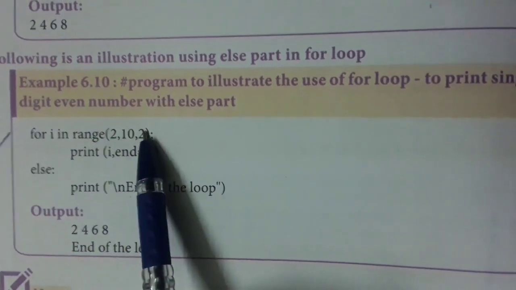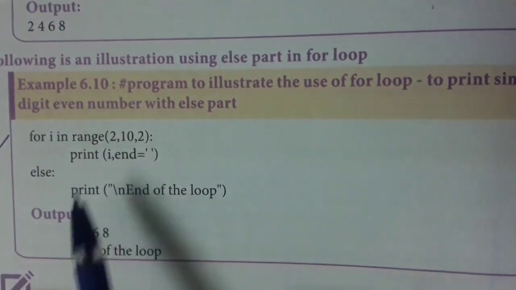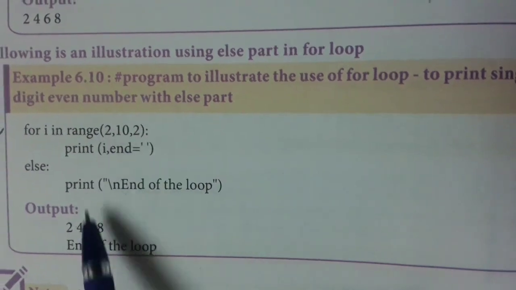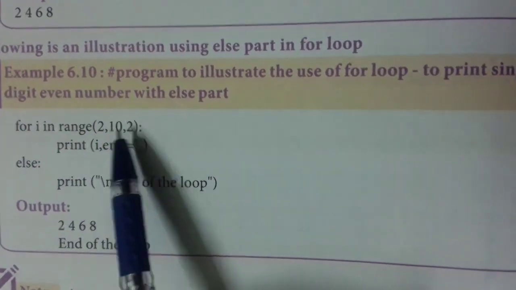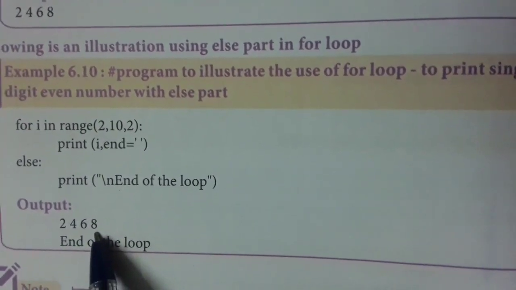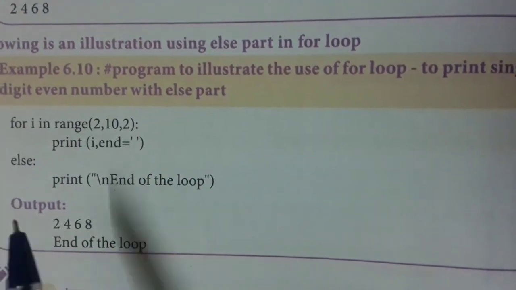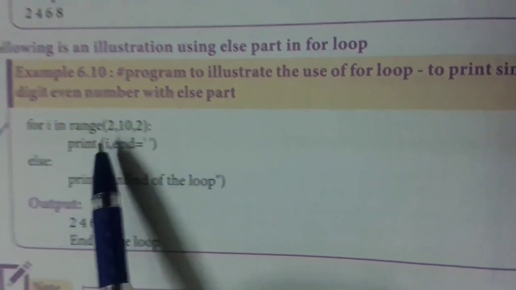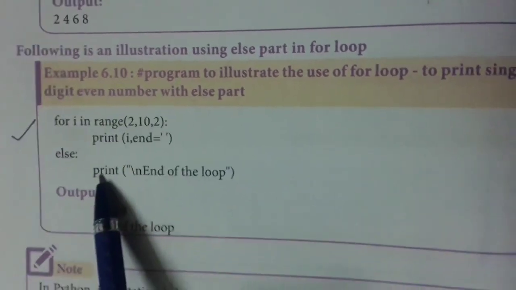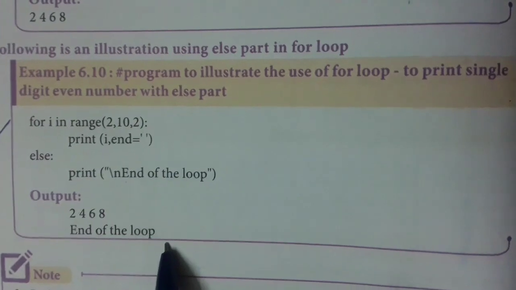by 2, so 2 plus 2 becomes 4, 4 will be printed, then 4 plus 2 is 6, 6 will be printed, 6 plus 2 is 8, 8 will be printed. When it comes to 10, the condition will not be satisfied, so it will not be printed. So this statement will not execute. This statement, end of the loop, will be printed.